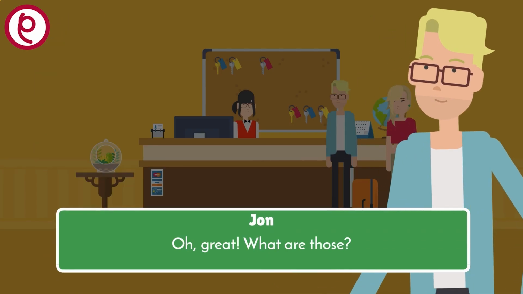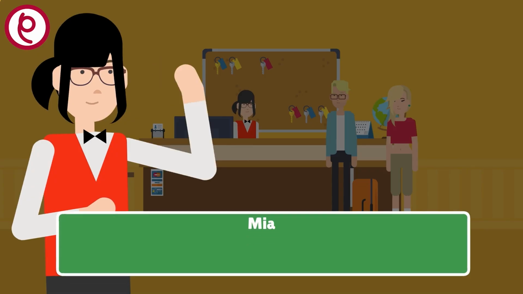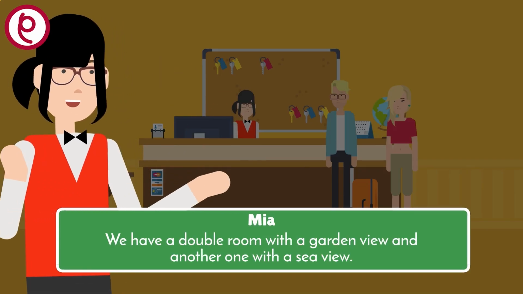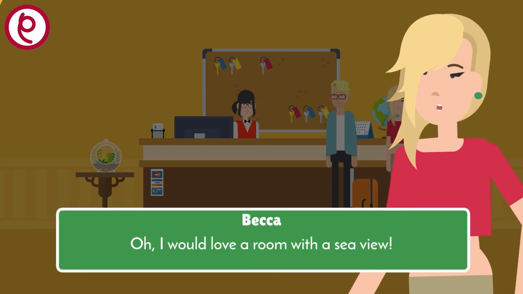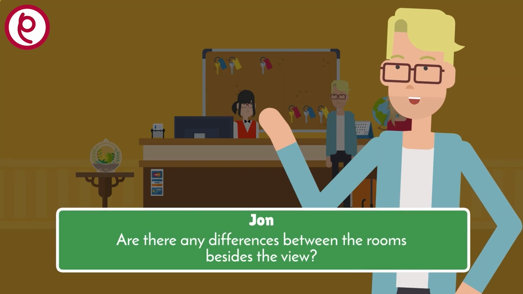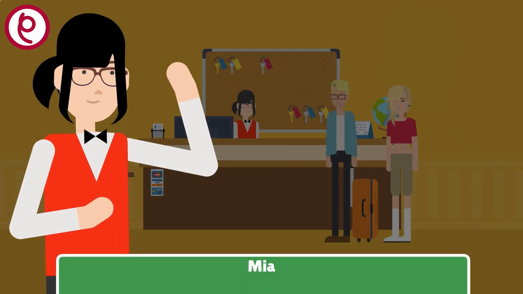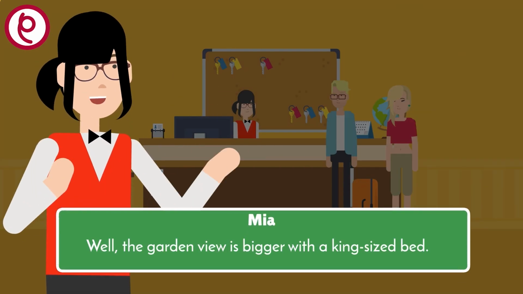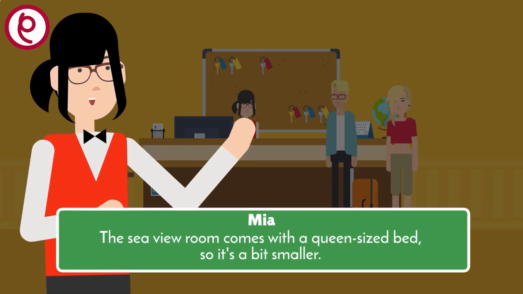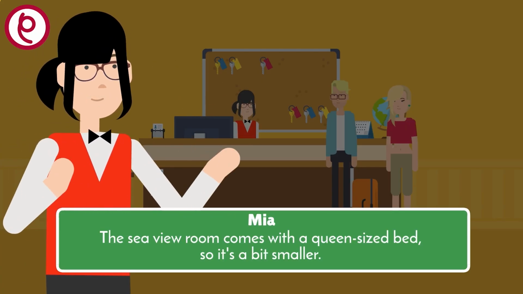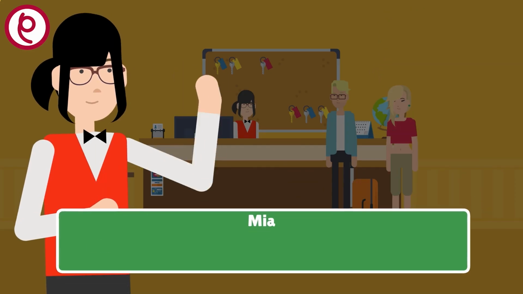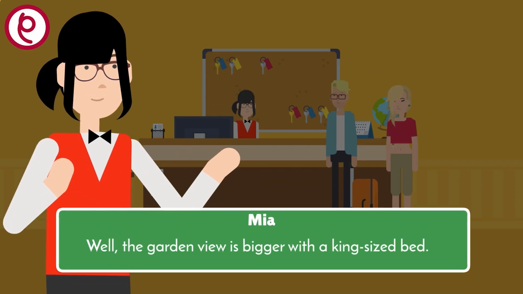Oh, great. What are those? We have a double room with a garden view and another one with a sea view. Oh, I would love a room with a sea view. Are there any differences between the rooms besides the view? Well, the garden view is bigger with a king-sized bed. The sea view room comes with a queen-sized bed, so it's a bit smaller. So, the garden view room is more expensive? No, they are at the same price.